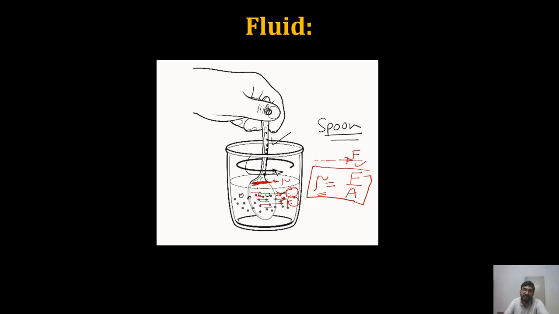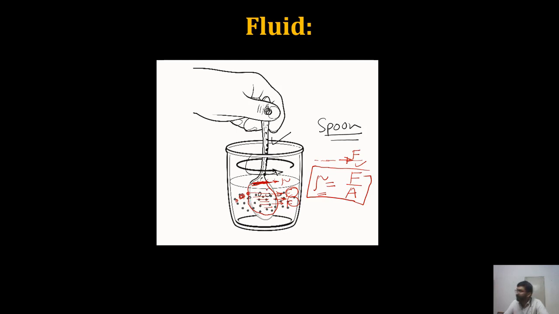So shear stress is transmitted through this spoon to the various layers of the water, and when the water molecules absorb this force, it is transmitted through the various water molecules to the sugar particles. Even the sugar particles that are away from the spoon will move because of the transmission of the force in the form of shear stress. Okay.